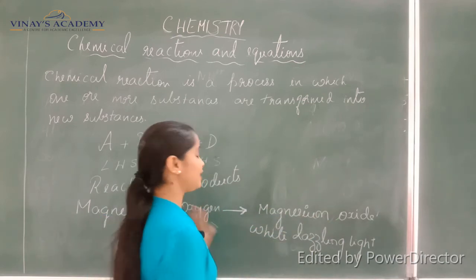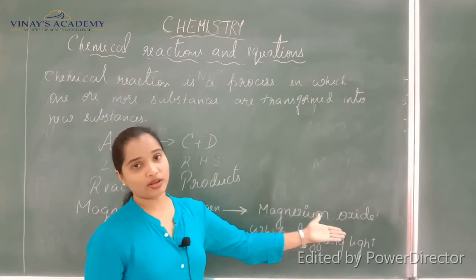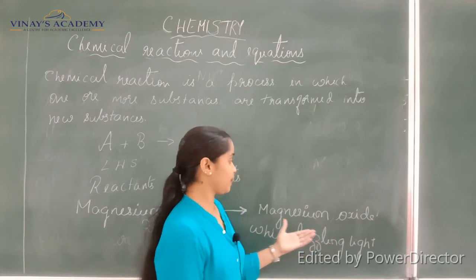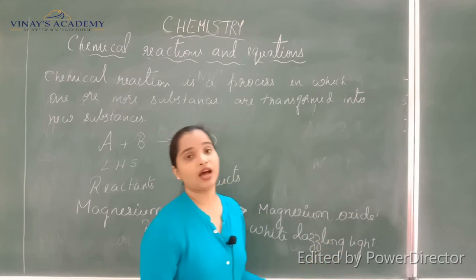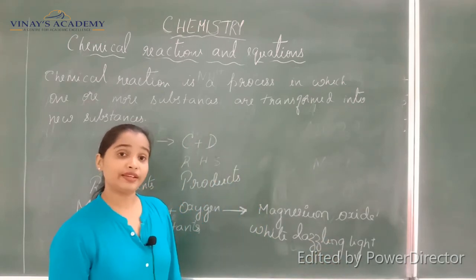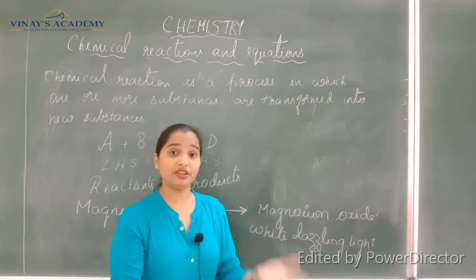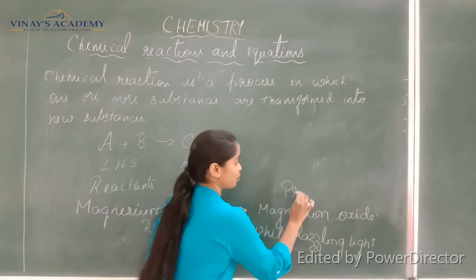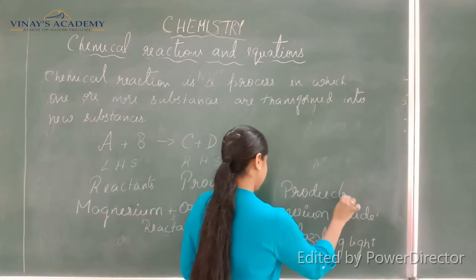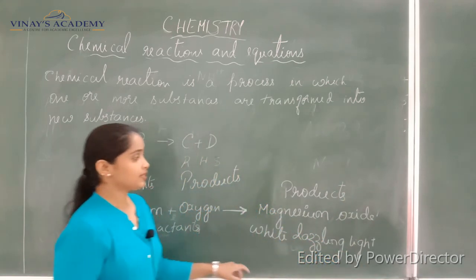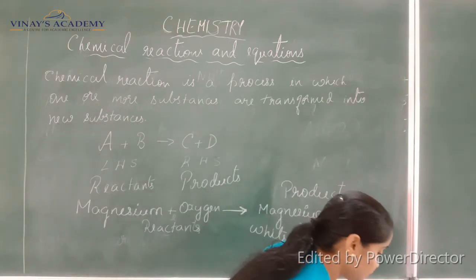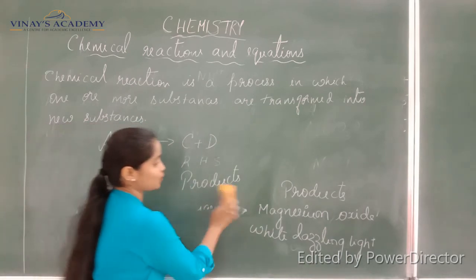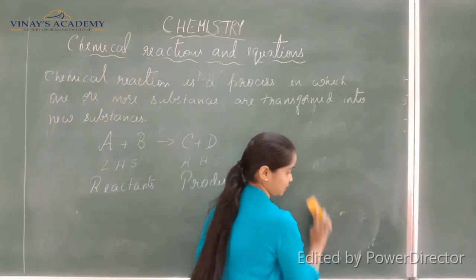Okay, this is a metal reacting with oxygen to form magnesium oxide. Actually, this belongs to the group of the bases. This is how a reaction happens, where the reactants react, forming something very new, that is called the products. So here we have the reactants, and what you get at the end is completely the products. Okay, so one more example let me give you. Here magnesium is burnt in the presence of oxygen. Let me add two substances and see what happens.